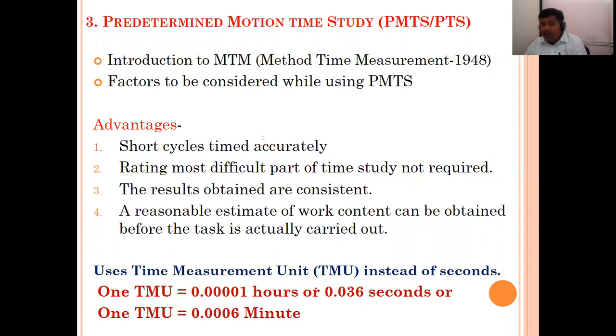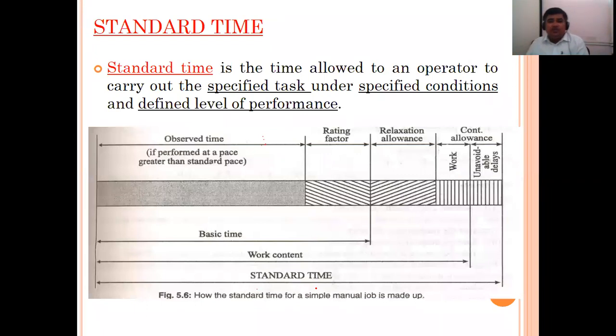What is meant by TMU? That is the time measurement unit. 1 TMU is nothing but 0.036 seconds. Okay, so this much TMU, when you consider your predetermined motion time study, can be done very well. How? So this is the particular time, standard time.